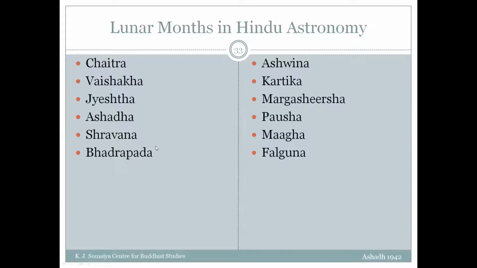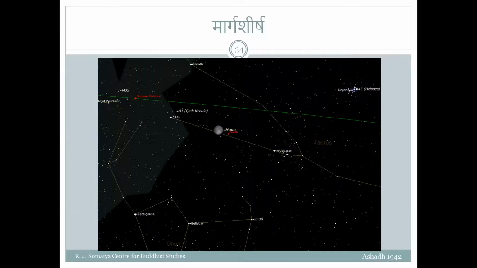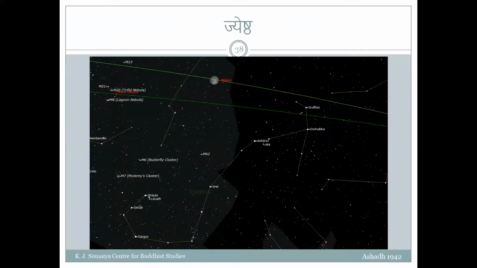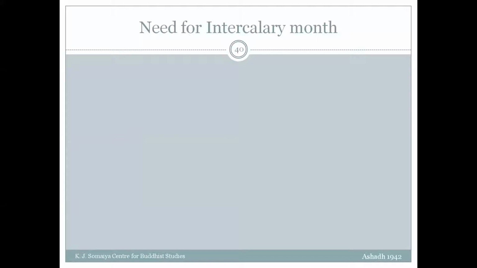How exactly a month is defined is by a slightly different procedure. So when we come to the intercalary months, we'll talk about that, how exactly they are related to nakshatras, but this is not the exact definition of how a month is named. Though it is related, it is useful to remember. It is useful to understand the sky, but if you want a definition, then you need to go more rigorous. So the definition will come here. We'll need something called an intercalary month. In order to understand the intercalary month, we'll understand how the months are named.